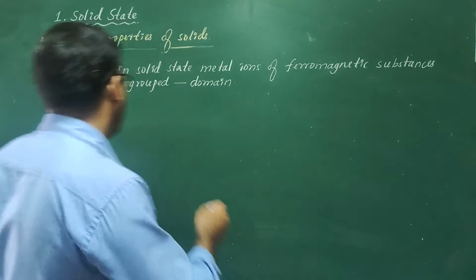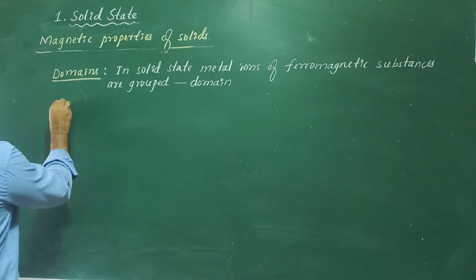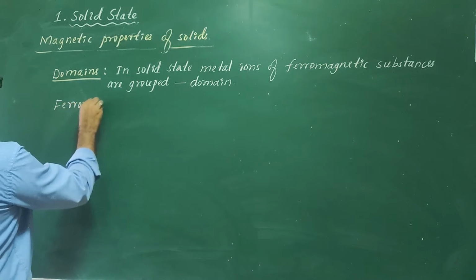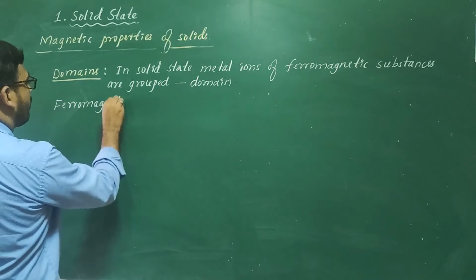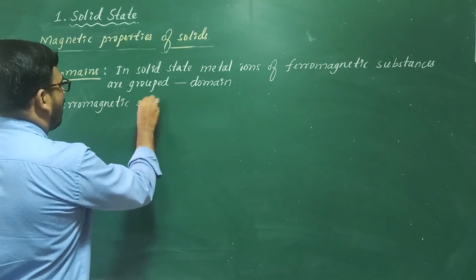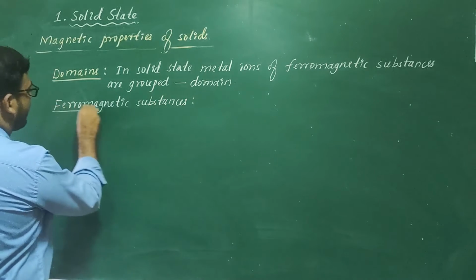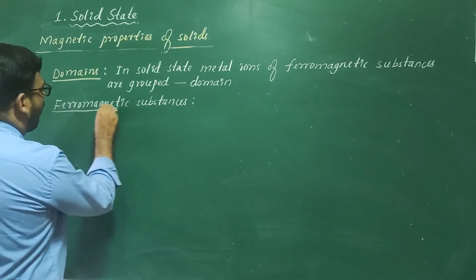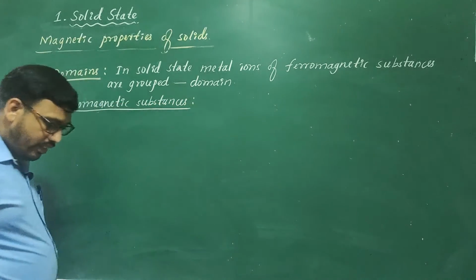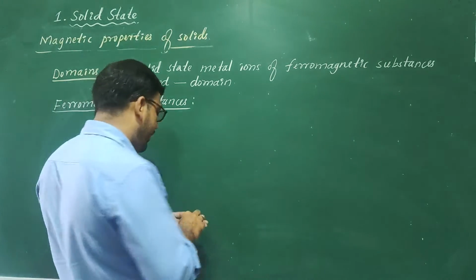In case of ferromagnetic substances, these domains are aligned in the direction of the magnetic field, like this.